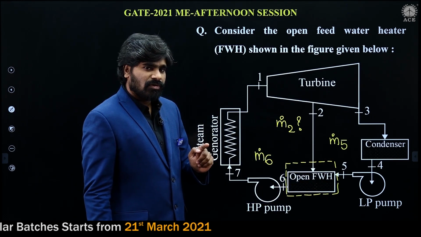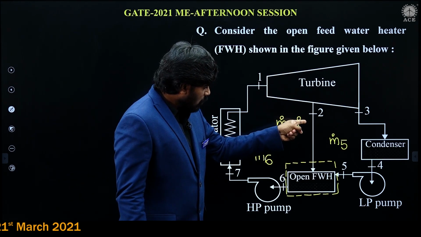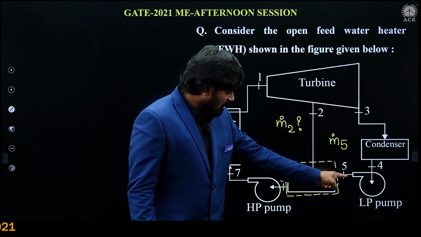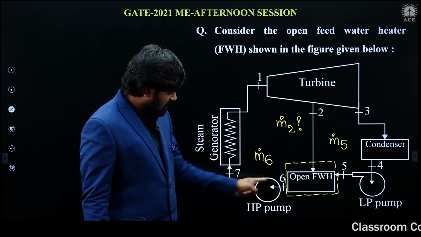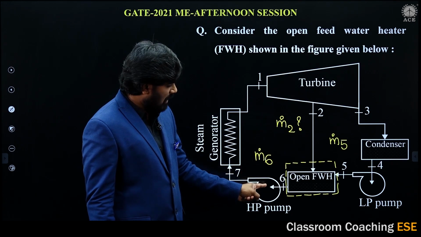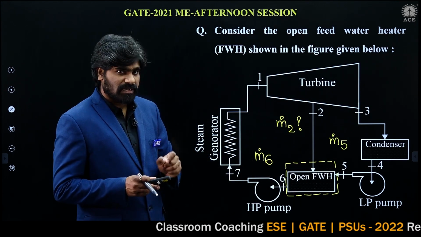For a steady flow device, entering mass should be equal to leaving mass. Here m dot 2 is entering, m dot 5 is also entering, and at 6 it is leaving, m dot 6. What should be the m dot 6 value? M dot 2 plus m dot 5 should be equal to m dot 6. Hope it is clear.